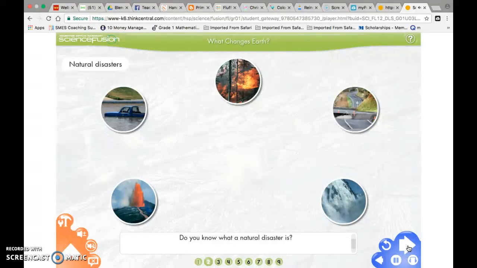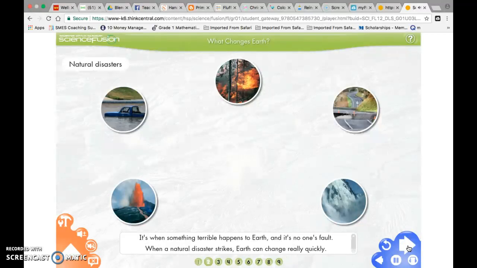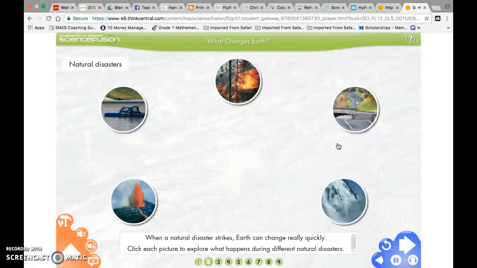Do you know what a natural disaster is? It's when something terrible happens to Earth, and it's no one's fault. When a natural disaster strikes, Earth can change really quickly. Click each picture to explore what happens during different natural disasters. So these are fast changes. They can happen quickly.